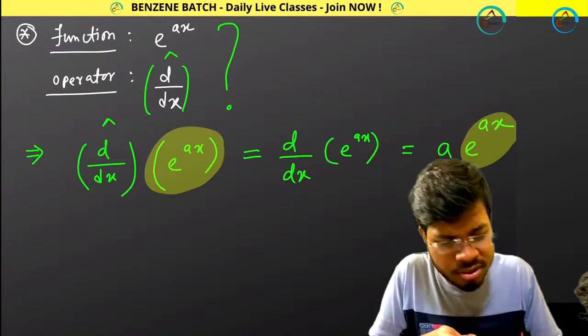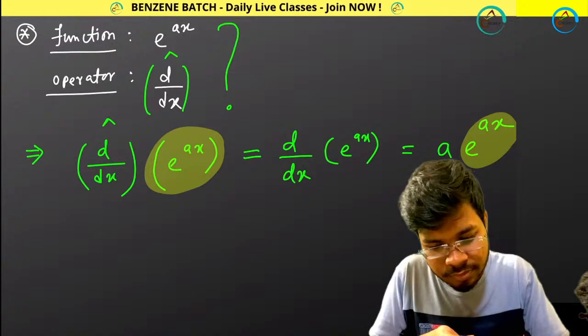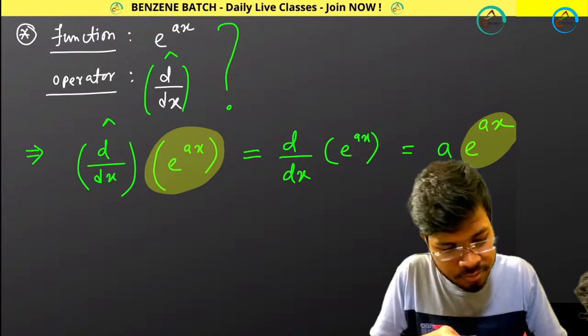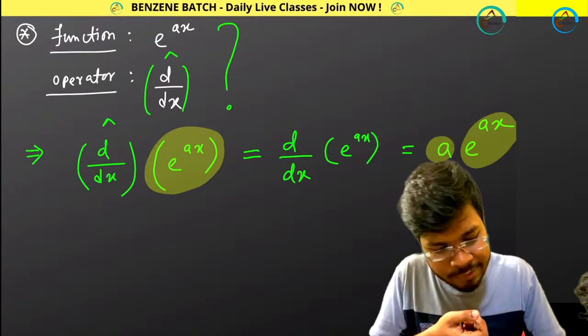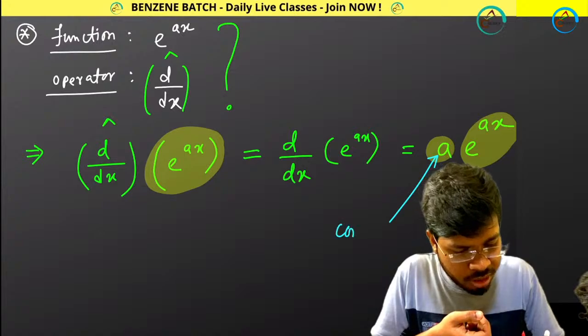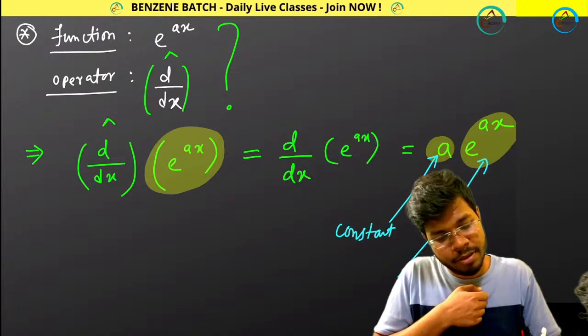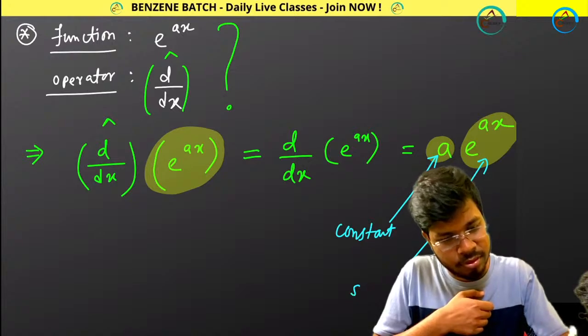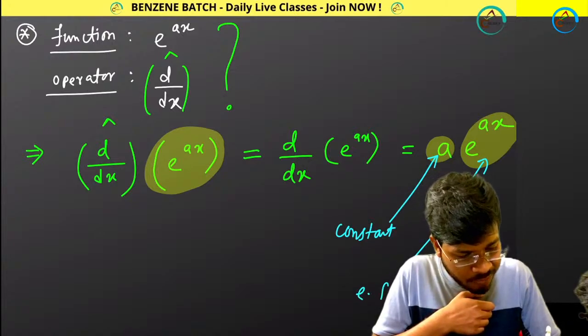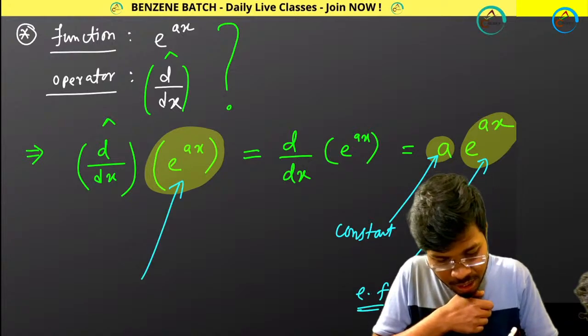A is nothing but a constant. So you are getting a constant and you are getting the same function, or it is called Eigen Function.